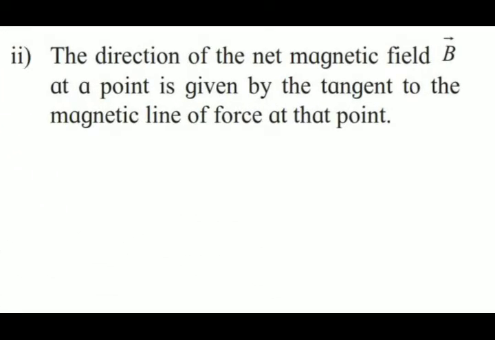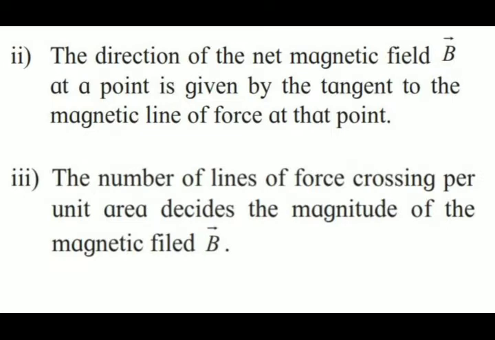Number 2, the direction of the net magnetic field, that is vector B at a point, is given by the tangent to the magnetic line of force at that point. Number 3, the number of lines of force crossing per unit area decides the magnitude of the magnetic field. So the number of lines of force crossing per unit area decides the magnitude of the magnetic field, that is vector B. So you have to remember this point also.